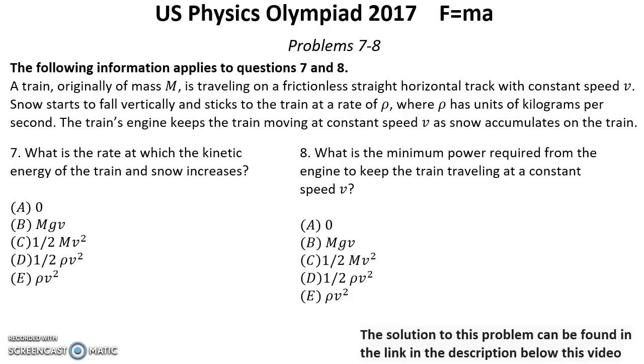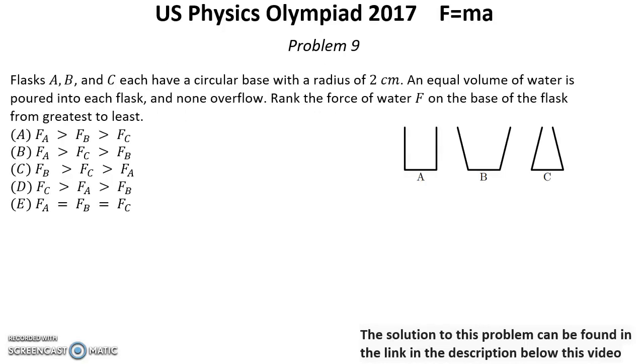Problem number 7. What is the rate at which the kinetic energy of the train and the snow increases? Problem number 8. What is the minimum power required from the engine to keep the train traveling at a constant speed v?